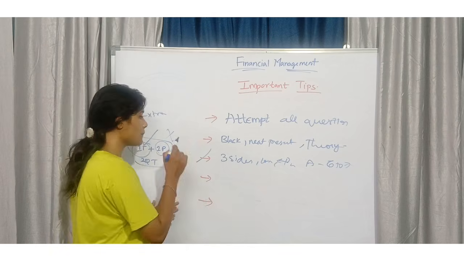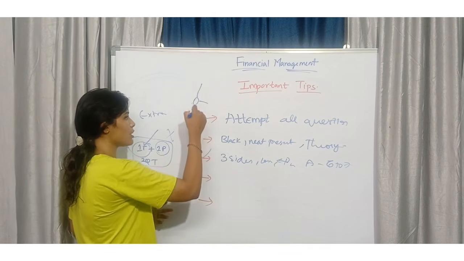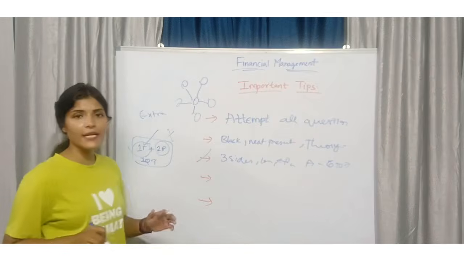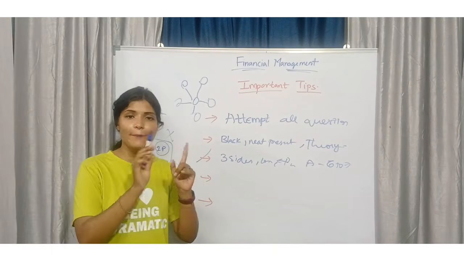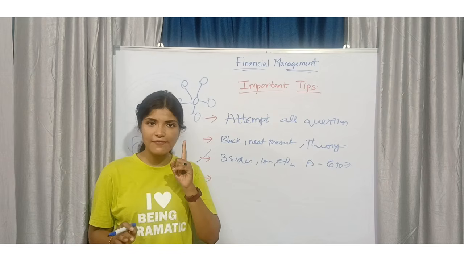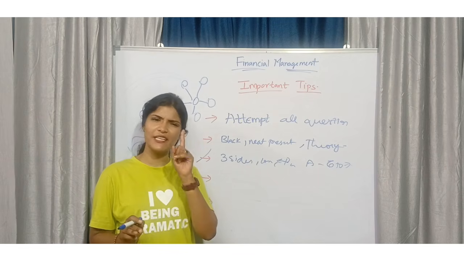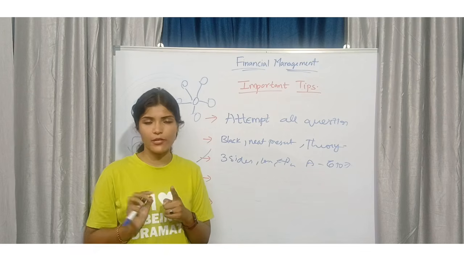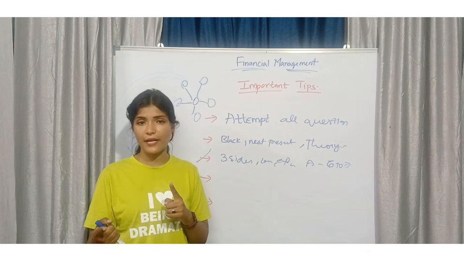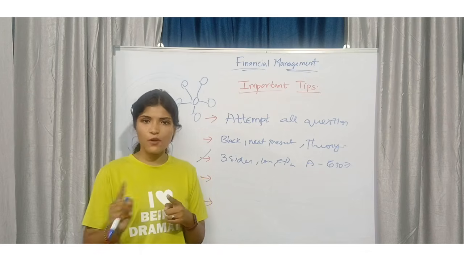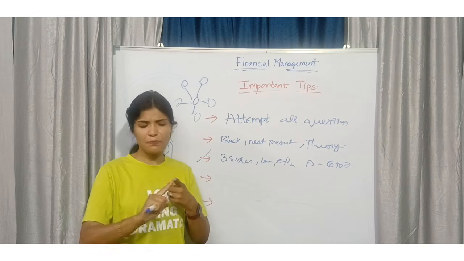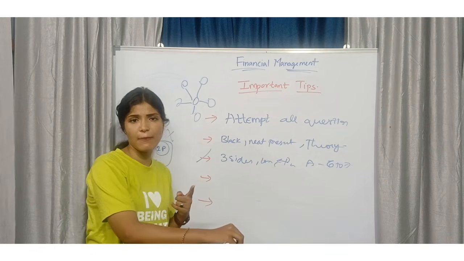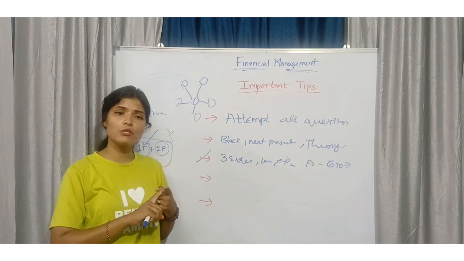And when you are attempting the theory, try to draw flow charts like this. Whatever the points, I have given only one theory question in each unit. For example, unit number 1, you are preparing the theory unit. For whatever theory answer I have made you write, I have done a separate video. Just watch that. You will get that one answer. Learn that one answer by heart, and whatever type of question comes in the examination, that answer will be suitable for all questions.